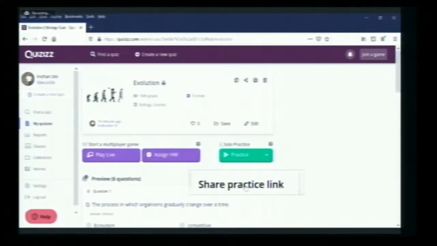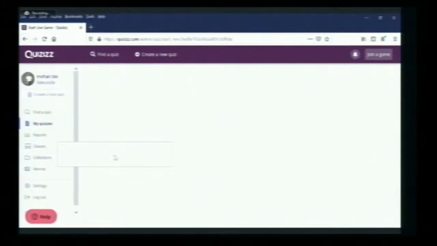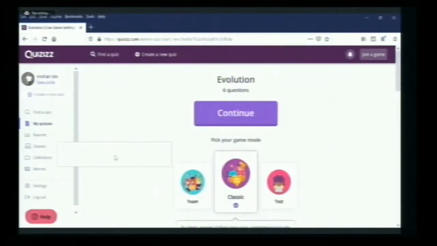So what I will do is click on play quiz. Here it will show that evolution is the concept, in which I created the 6 questions. Before continuing, we have three options. Pick your game mode, what type of game you want to conduct. One is the team level, if mobiles or laptops are not available. You make teams of 3 to 4 students, give one mobile of your teachers or colleagues, and you can conduct. Or individually, that is the classic level, or you can test. So I will take classic.